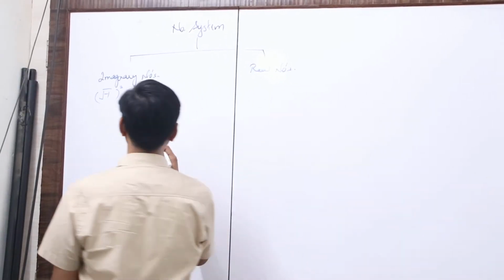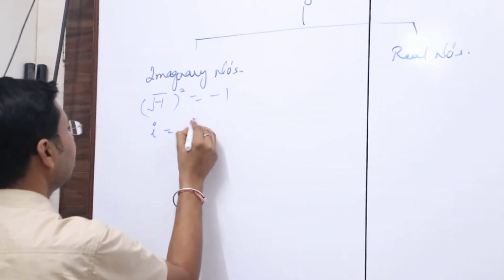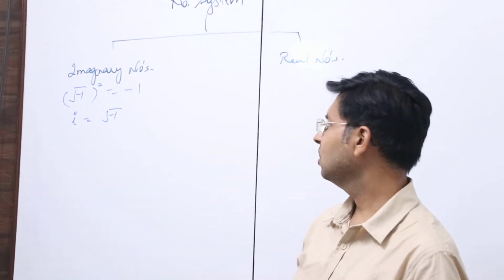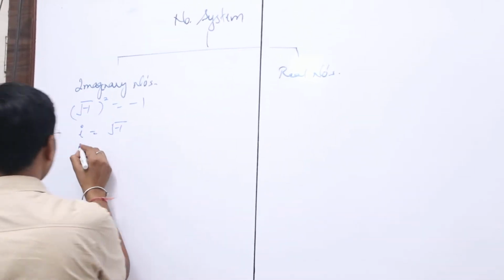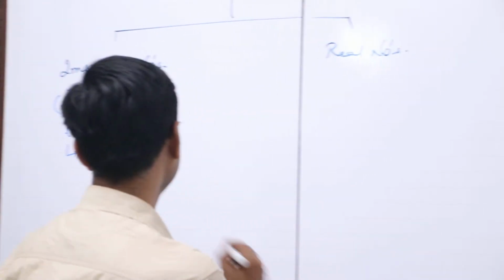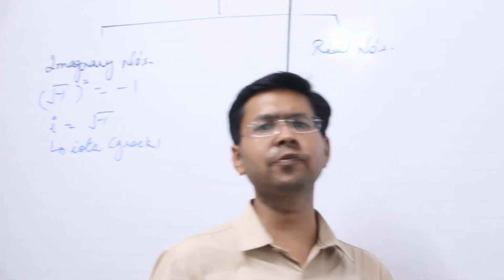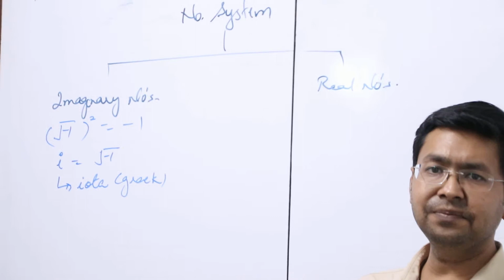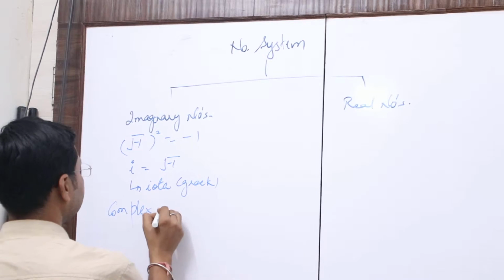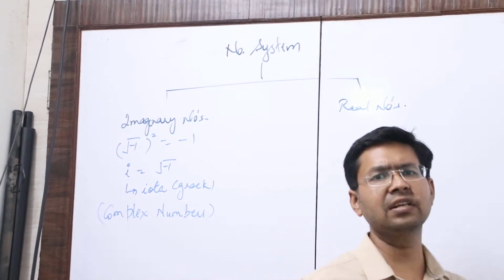The most fundamental unit of these imaginary numbers is represented by small i, which is equal to root of minus 1. This root of minus 1 is assigned a symbol, small i. Small i represents a term called iota. Iota is a Greek word. So this is the most fundamental unit of this branch of mathematics of imaginary numbers, and the name of this branch is complex numbers. In class 11th we study these complex numbers. It is only an introduction I have given you over here. The detailing we will study in class 11.